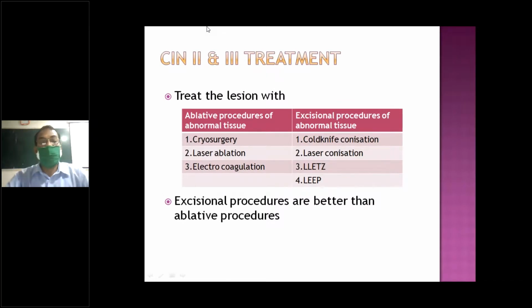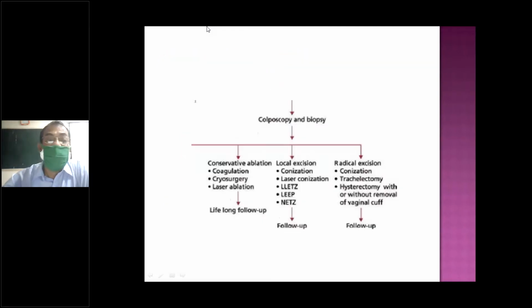So excision procedure is better than ablative because with ablation recurrence may occur. Here you are removing everything. But sometimes if you use current to remove the tissue, then the margin may not be visible, and you cannot know about invasion of the disease. That is the reason. Otherwise it is better.